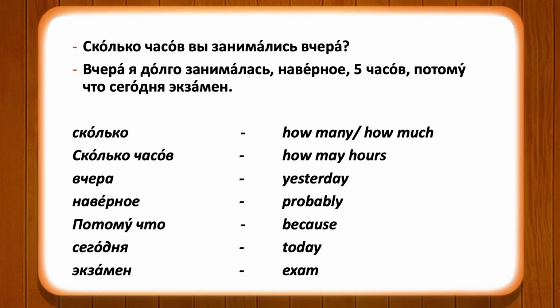Here the form of the verb занималась is according to the gender of the subject я, which is feminine, that means я is a girl. Вчера я занималась 5 часов, потому что сегодня экзамен.